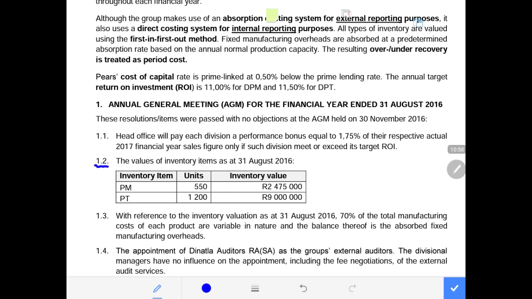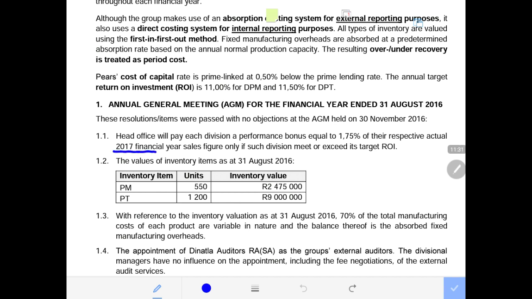Number 1.2 says the values of inventory items as at 31st of August 2016. Remember, 31st of August 2016 is the end of the year. So at the end of this year, we had the inventory values. We are provided with the two products, which are the product items that we have, and the units that were left at the end of that accounting period, which then becomes the opening balance for the 2017 accounting period.